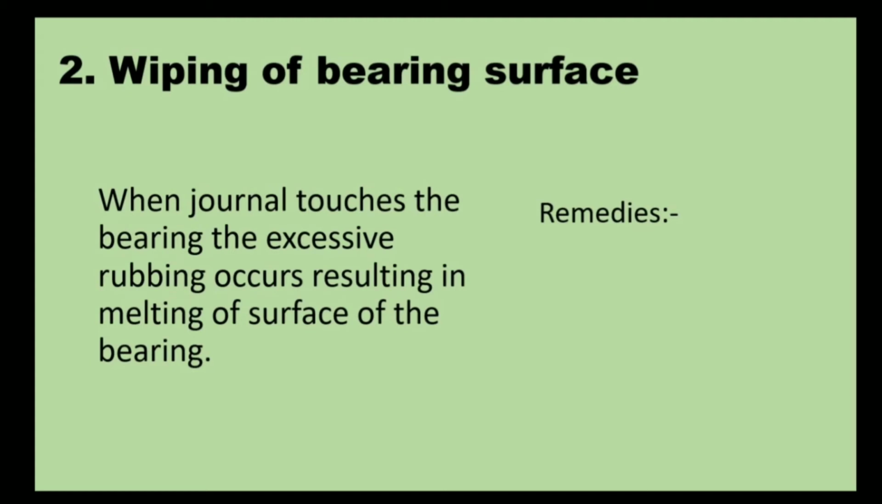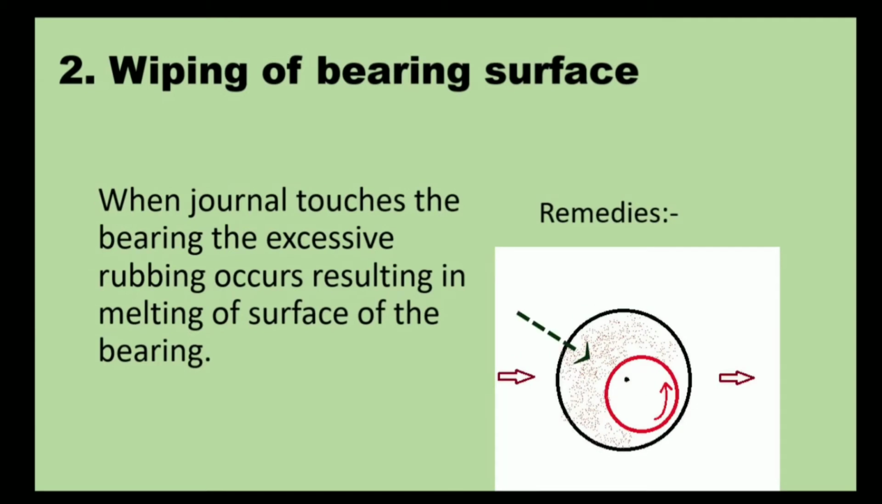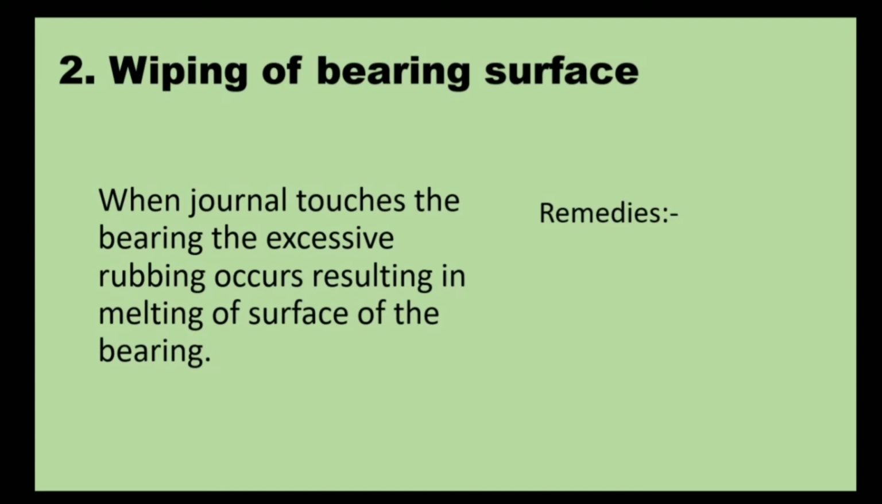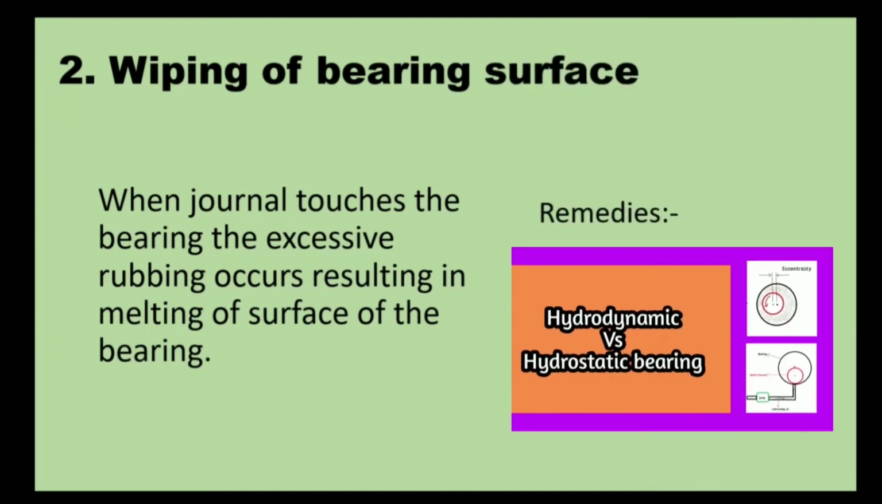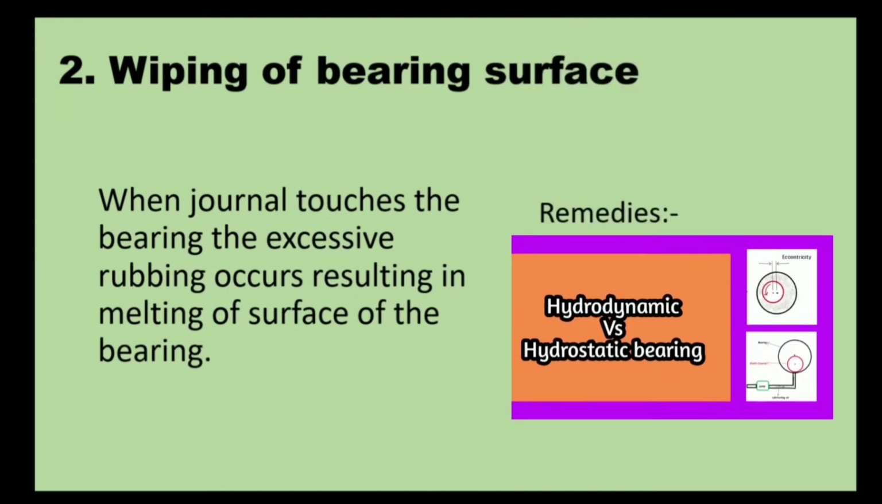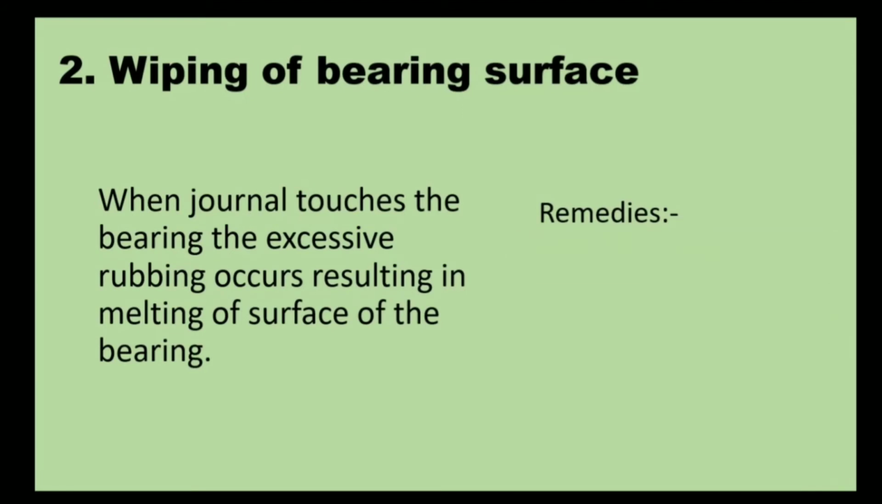Why does this excessive rubbing happen? Because we are not giving the proper clearance. We are not giving the proper oil supply. If we do not give the proper oil supply in the hydrostatic and hydrodynamic bearing, then the clearance is going to be reduced, and that small clearance causes the rubbing of the bearing surface. I also made a video on the hydrostatic and hydrodynamic bearing, so if you have not watched it, I give the link of that video in the I button as well as in the description box. So check it out.